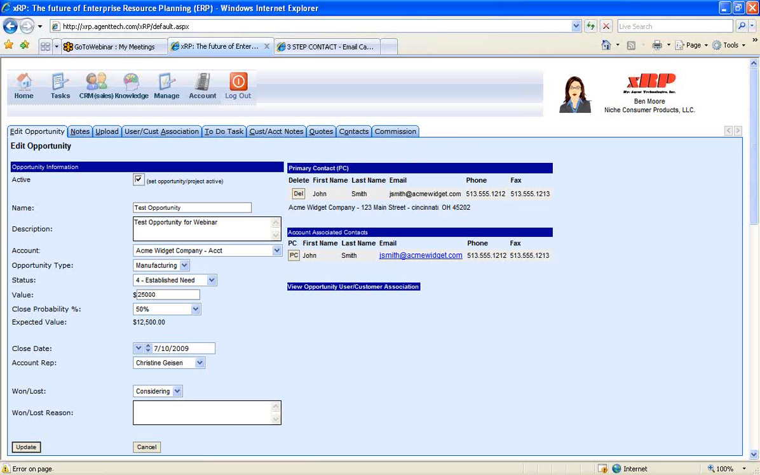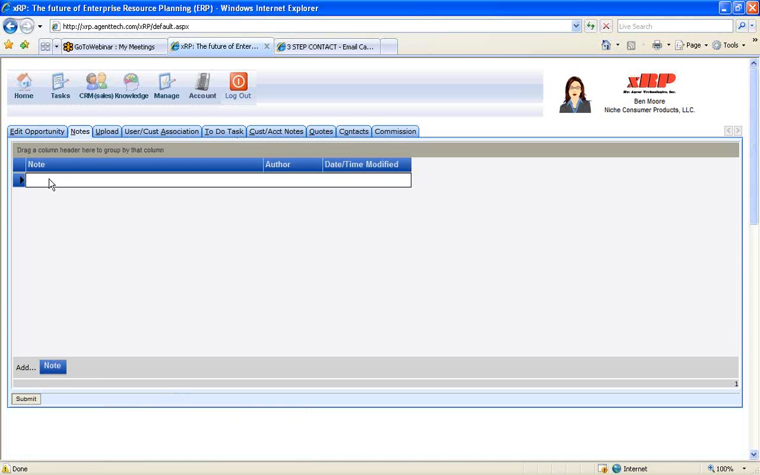Then on the right-hand side, we have the primary contact information, John Smith, and how to contact him. The name of the company and its address. And then along the top, we have all these tabs to hold information that's associated with this opportunity. So we're going to first go to the notes and add a note. Every time we touch base with this opportunity or this primary contact, we can put a note. So, spoke to John Smith about 200 widgets. And so we hit submit.